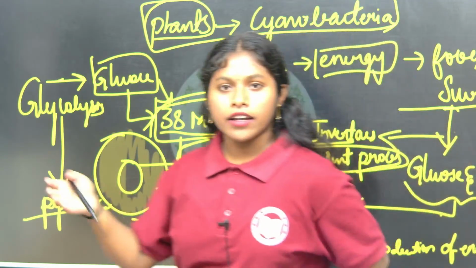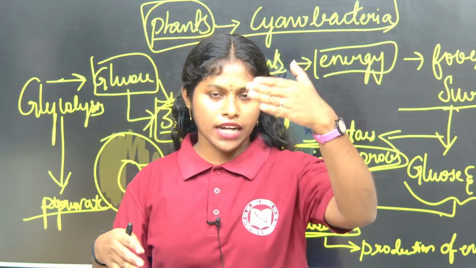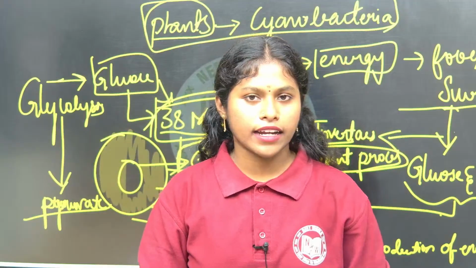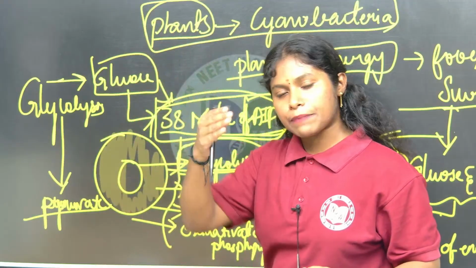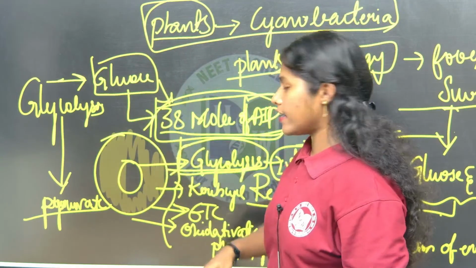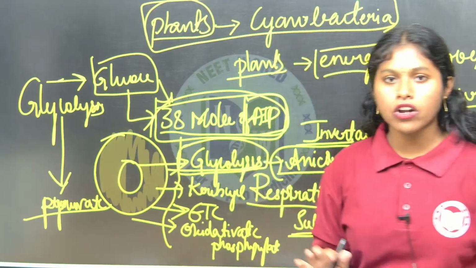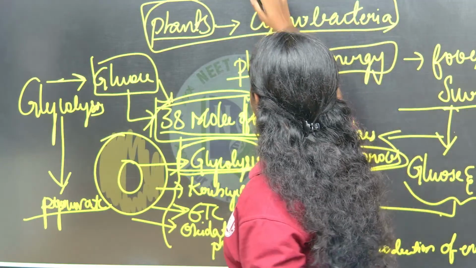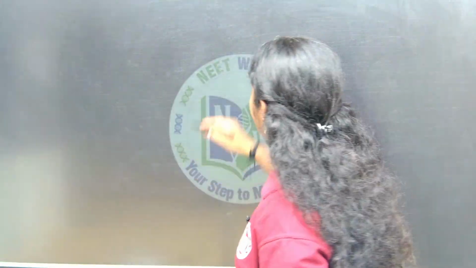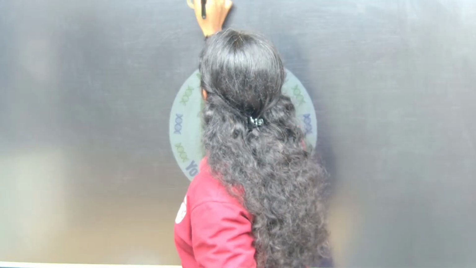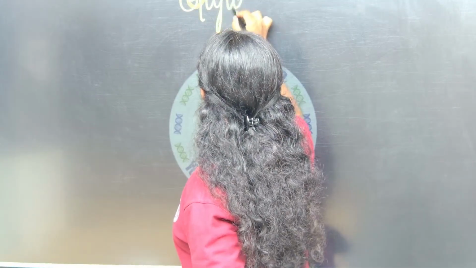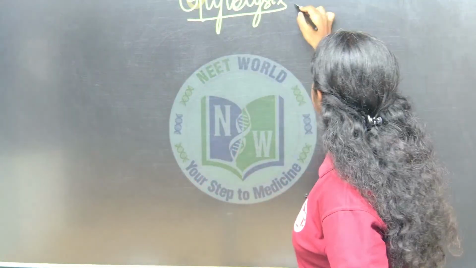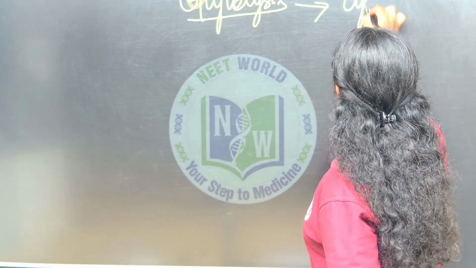What is meant by cyclic? The point where we start, we will come back to that place again. That is cyclic. But it is not like that. Glycolysis means a series of steps happening to produce the energy. Where is the exact location of glycolysis? The exact location is the cytoplasm. Right, let's see the glycolysis. So what is meant by glycolysis? It is exactly happening at the cytoplasm of the cell.